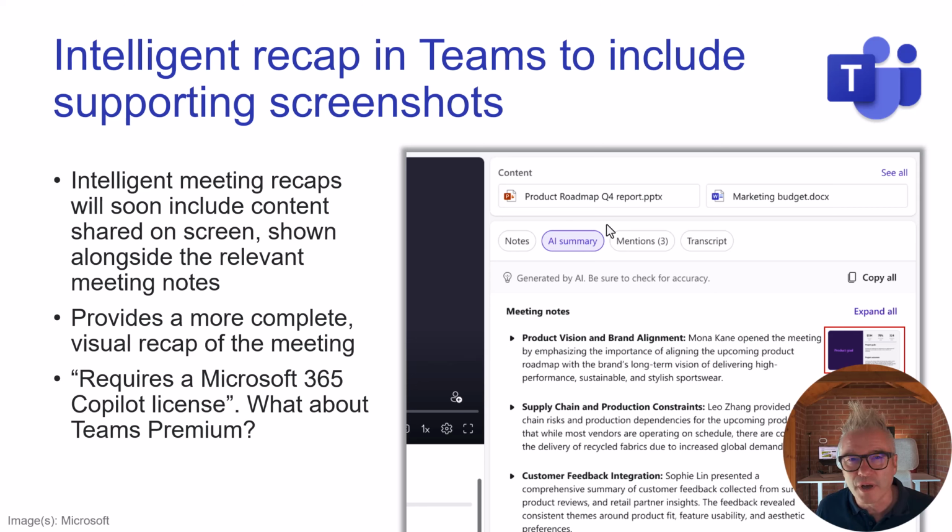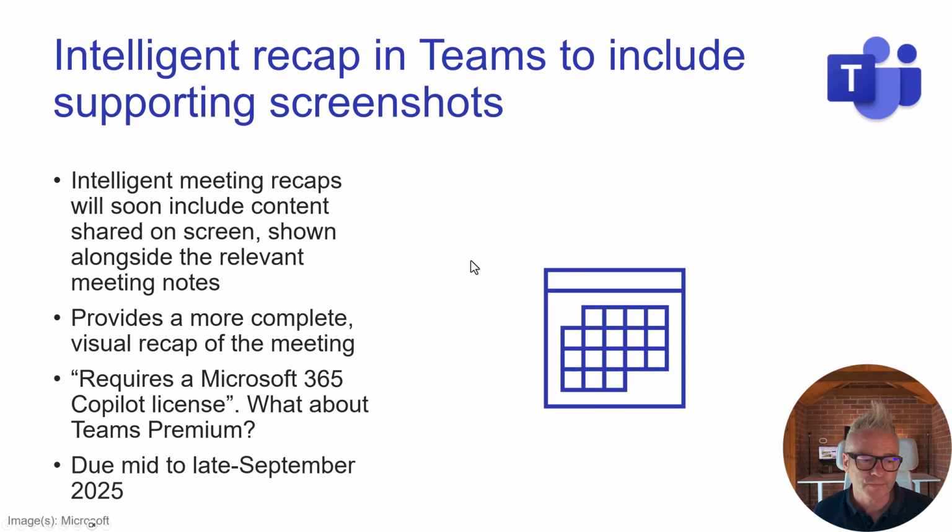I kind of hope not, because when people say to you, oh, when do I get this? When can I have that feature? It's getting more and more fragmented, isn't it? You get this feature if you've got Copilot, or you can get it if you've got Teams Premium, but this little bit of the feature only comes if you've got, it just splits it up, doesn't it? So I hope that they just bundle this in with both. Mid to late September, that's when we'll find out, I guess.